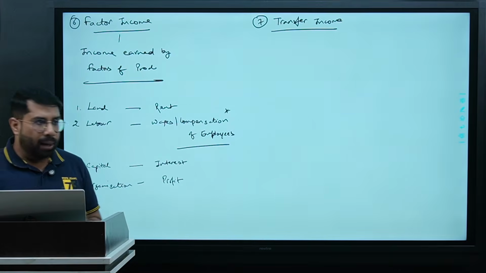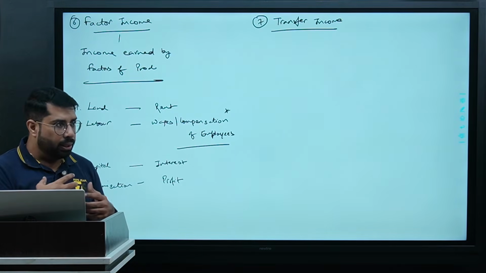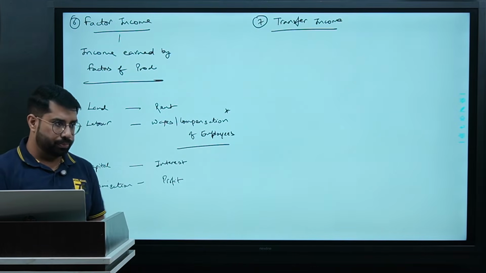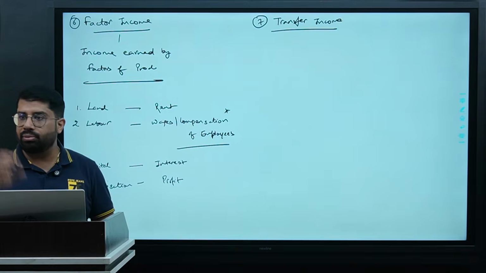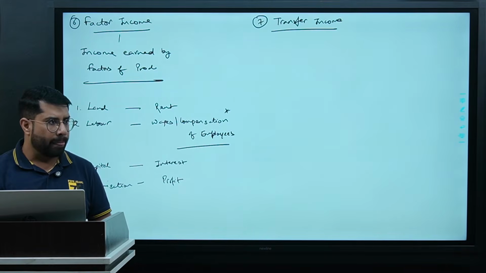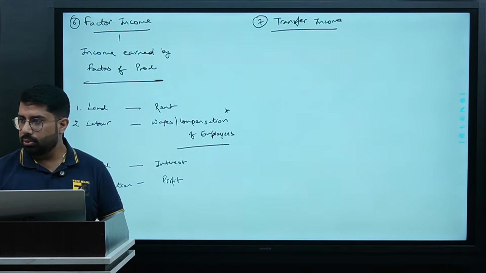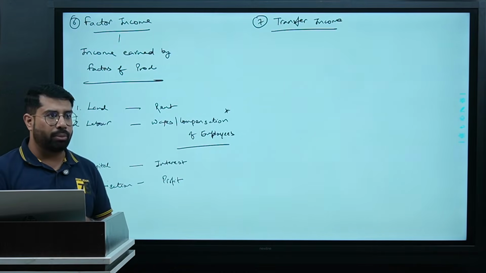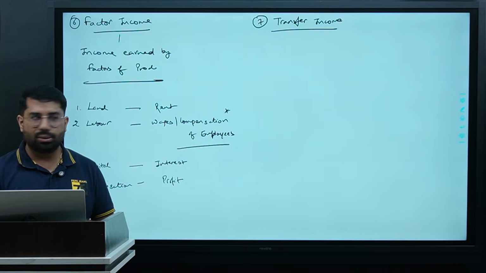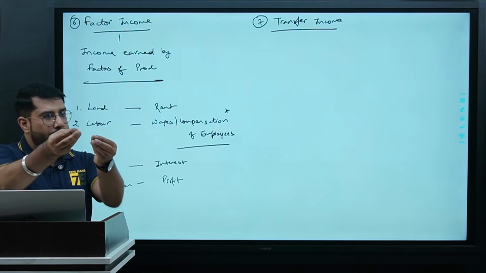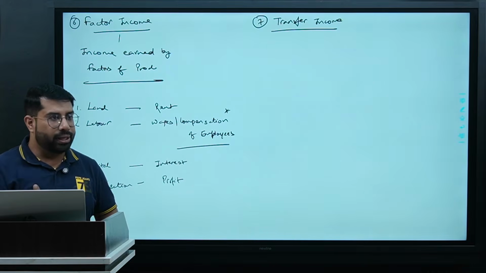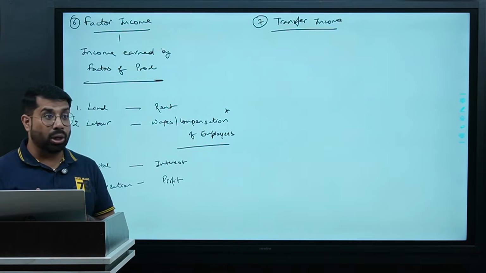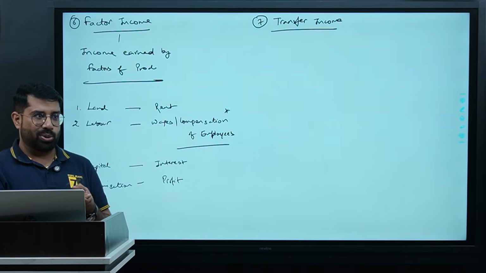Correct? Let us say my company gets a work order to take a CA batch in a particular college. For that, the college is paying me 50 lakh rupees. For example, I am saying. Now, when I receive that money, what should I consider it? I should consider it as my profit, or I should consider it as my compensation of employees. What do you say? The money I am receiving from the college as fees, should it be profit for me, or should it be compensation of employees for me, because I am the owner also and I am the worker also.